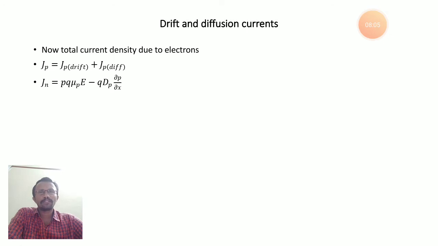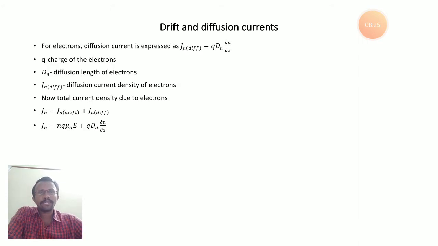Okay, already you know all those terms: p is hole concentration, q is charge of hole, mu p is the mobility of holes, E is the applied electric field, Dp is the diffusion length of holes, and dp by dx is the hole concentration gradient. So this is about drift and diffusion current in semiconductors. Drift current is due to applied electric field or applied voltage. Diffusion current is due to the natural process of diffusion.